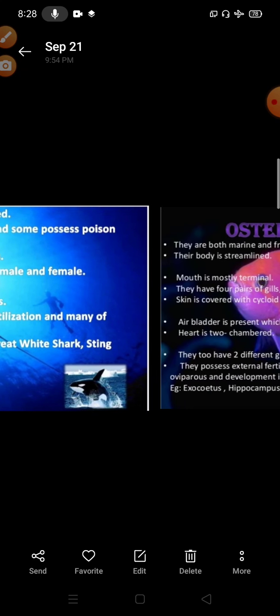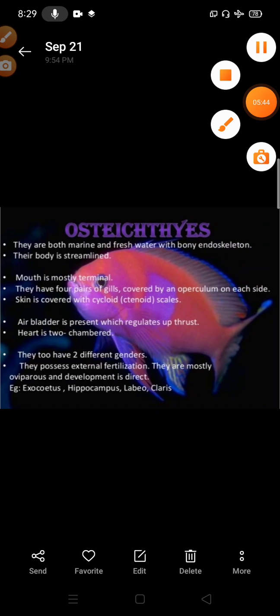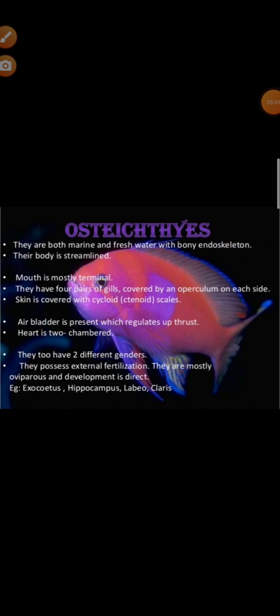Okay, our next class is osteichthyes. Osteo means bone and ichthys means fish. So these animals are called the bony fishes as they have a bony endoskeleton. They are marine, brackish and freshwater. Skin is covered by ctenoid or cycloid scales. Caudal fin is homocercal. How is their mouth? Terminal. 4 pairs of gill slits are present, that is covered by operculum.